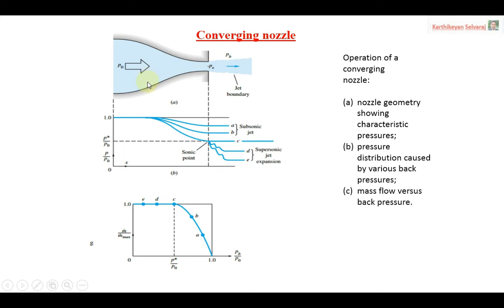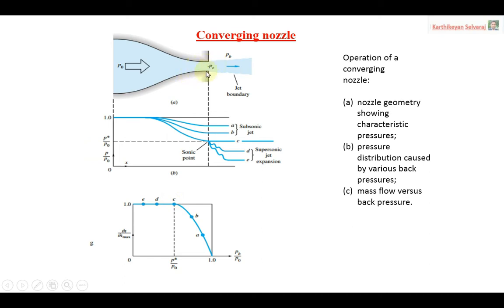Then the second case, your back pressure is exactly equal to the critical pressure. In the previous case, the critical pressure was higher than the back pressure. Now in this case, your back pressure is exactly equal to the critical pressure and the throat is sonic. Now point C is exactly the reaching of your sonic condition. When point C is reached, automatically the mass flow reaches high. Here you can see the maximum mass flow rate.